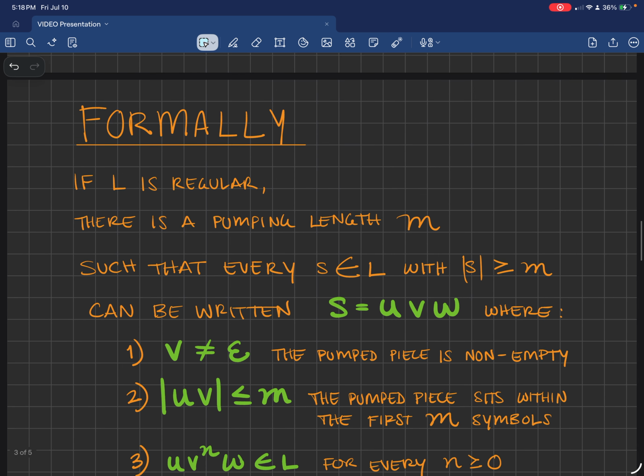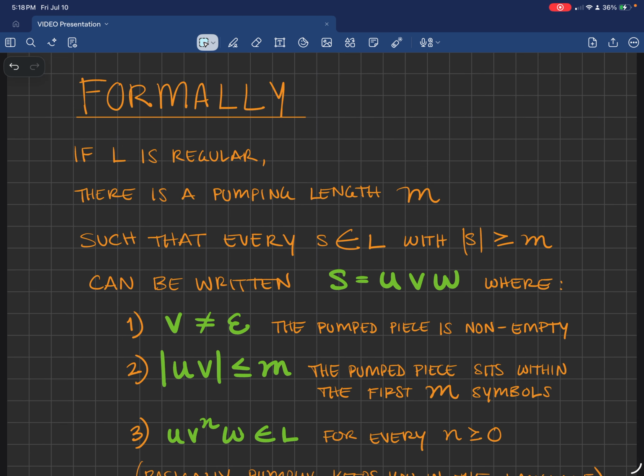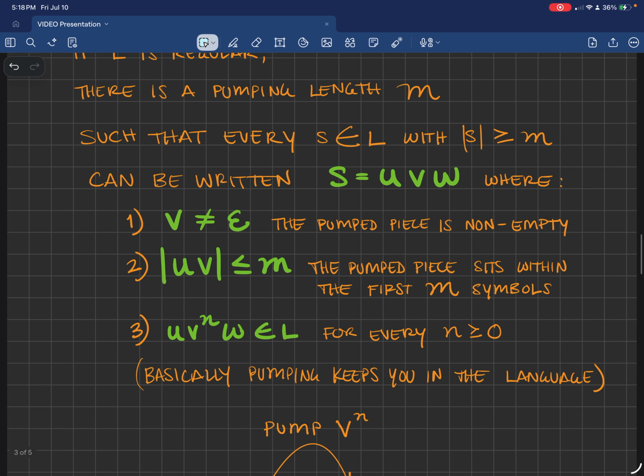Now, formally, we can say if L is regular, there is a pumping length M such that every string S that's a part of L with the length of that string greater than or equal to M can be broken down as S equals UVW, where V cannot be empty, the pump piece sits within the first M symbols, and U V to the N W is a part of L for every N greater than or equal to 0.